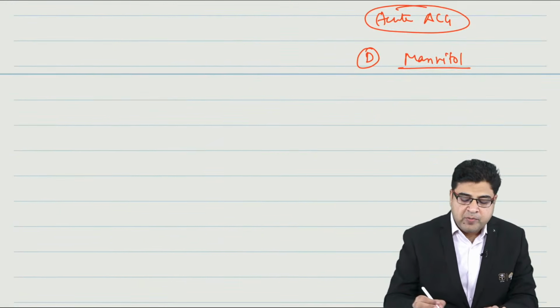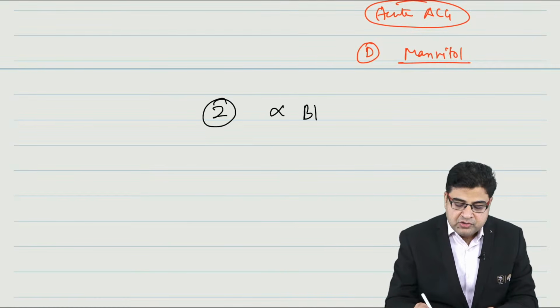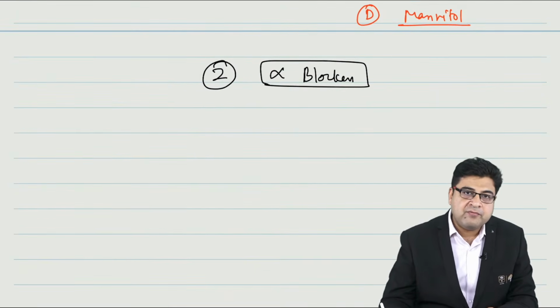After the anti-glaucoma drugs, the second most important topic I have chosen for you is alpha blockers. Medicines which are alpha blockers are also a very important topic and can be asked in your exam very frequently.